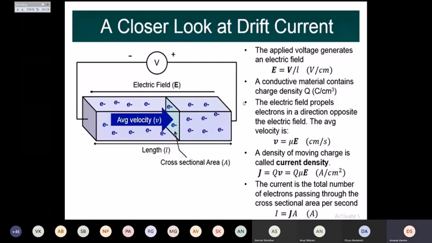So this type of movement is called as diffusion current, because there are many people concentrated at a place and we are just trying to move away from that place and moving towards lower concentration areas.